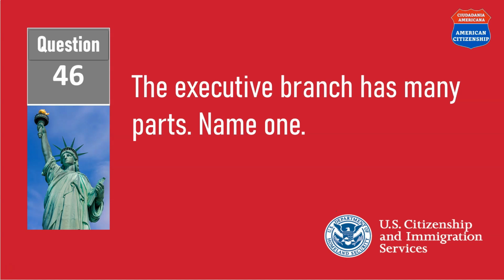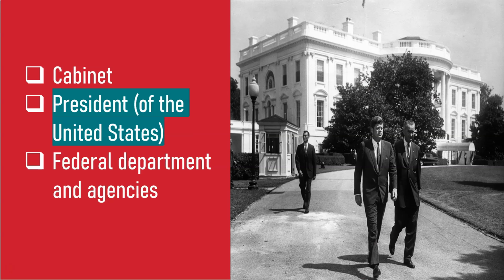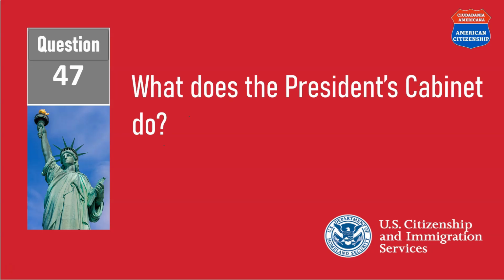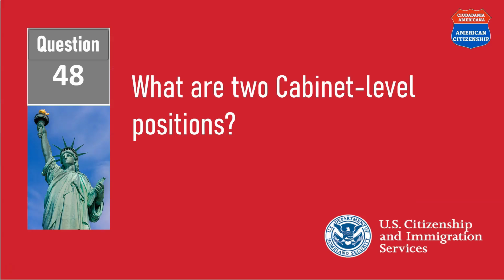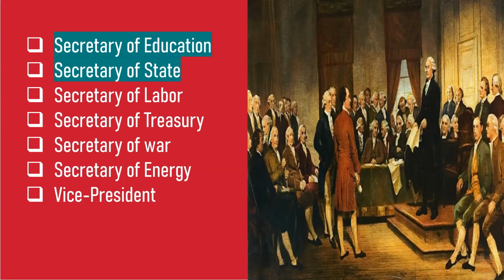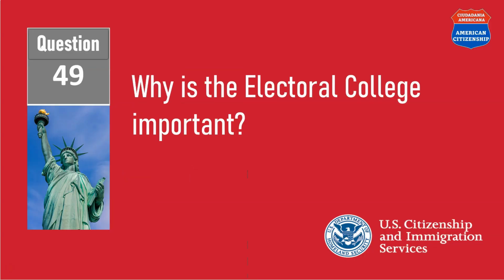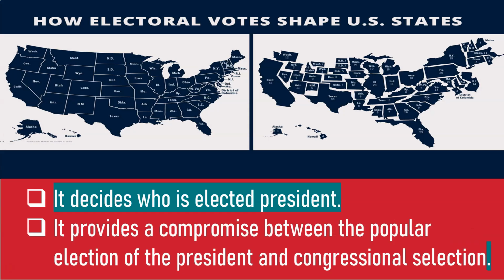The executive branch has many parts. Name one. The President of the United States. What does the President's cabinet do? Advises the President of the United States. What are 2 cabinet-level positions? Secretary of Education and Secretary of State. Why is the Electoral College important? It decides who is elected president.